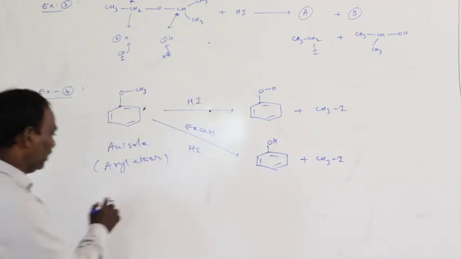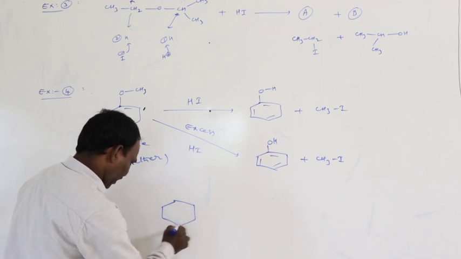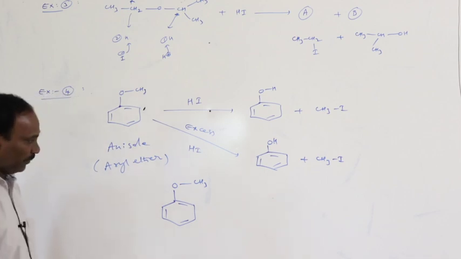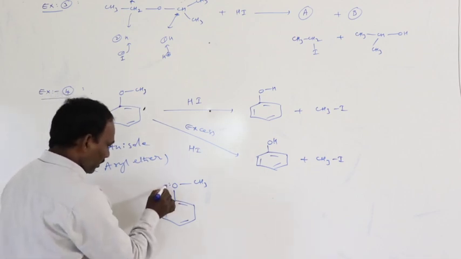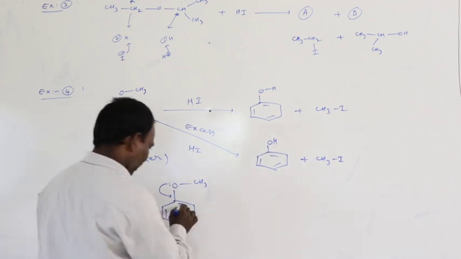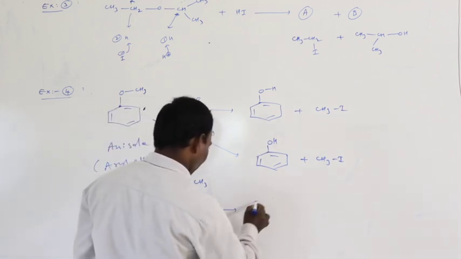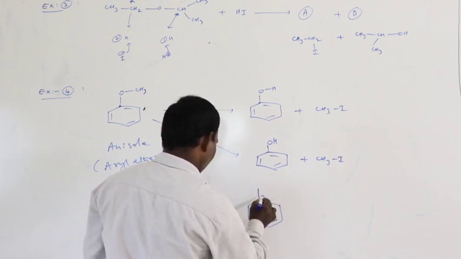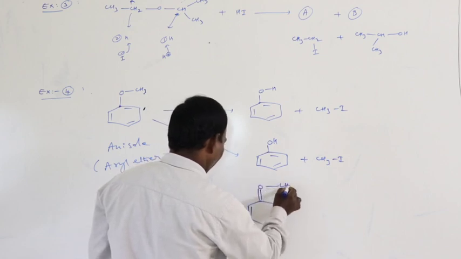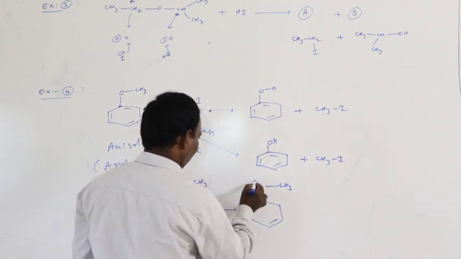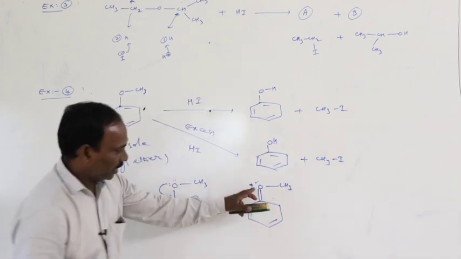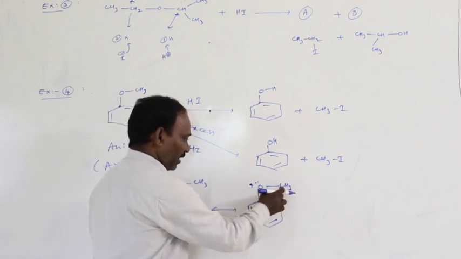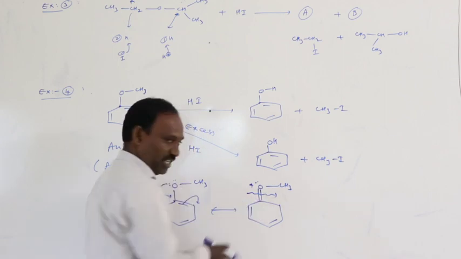What is the reason in this one? In this aryl ether, oxygen, here OCH3. Okay. In this aryl ether molecule, this pair of electrons is involved in the resonance. As a result, between the ethereal oxygen and carbon, there is double bond behavior. Here the ethereal oxygen and carbon show single bond behavior. So the breakage of this double bond requires high energy.